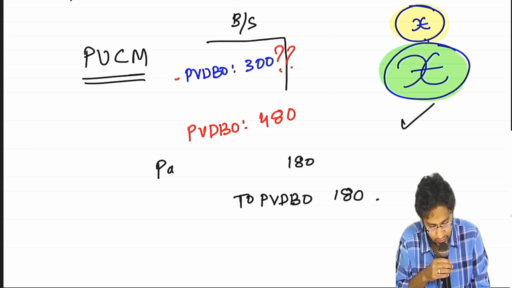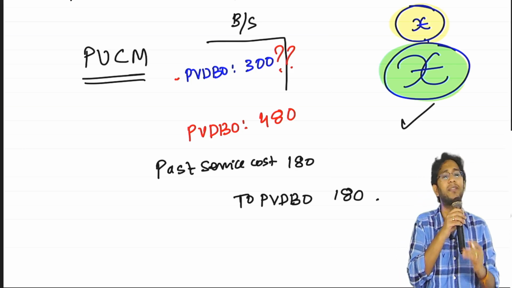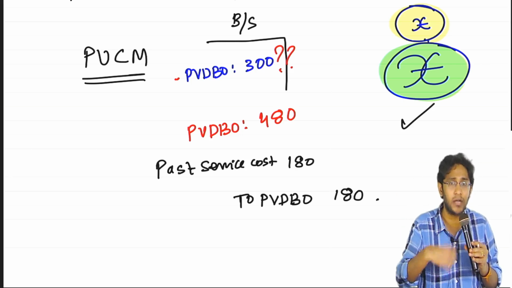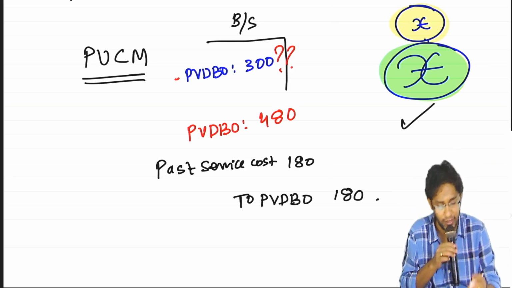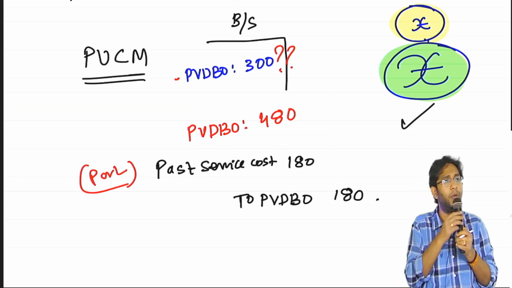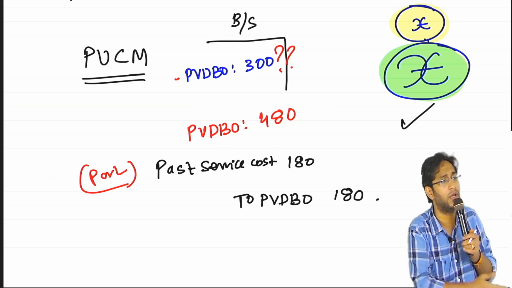180 plus past service cost. Past service cost means, for the services already received, because of the modification, how much extra liability I have to create now. This past service cost will obviously go up, because the services are already received. The cost also should be booked up to the P&L account.